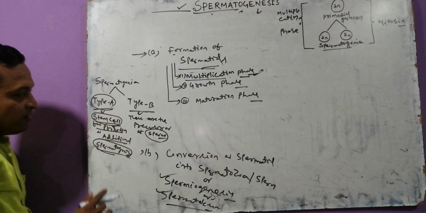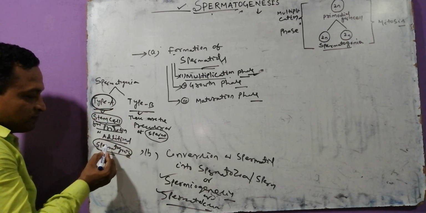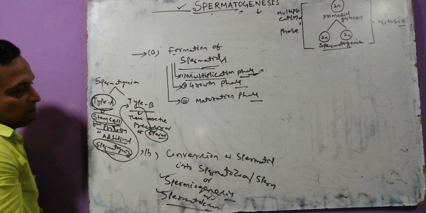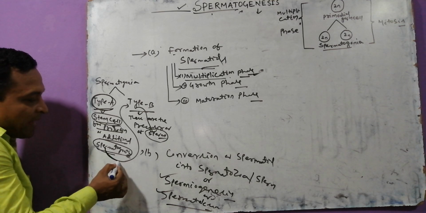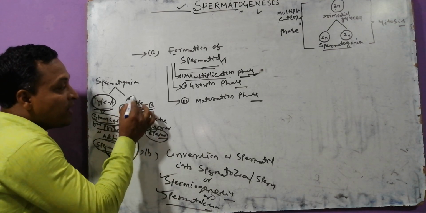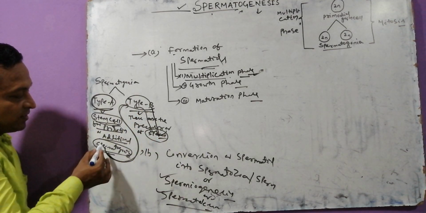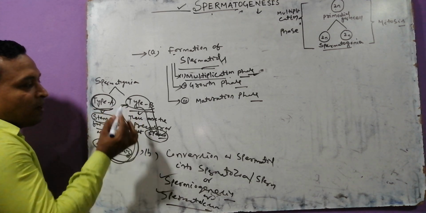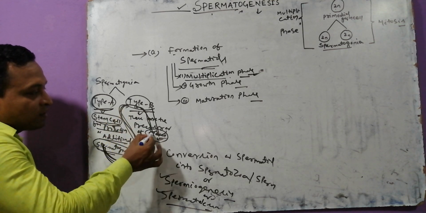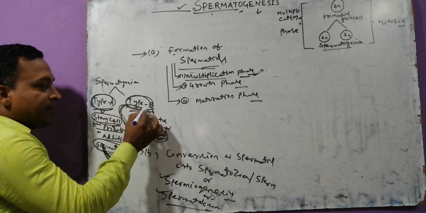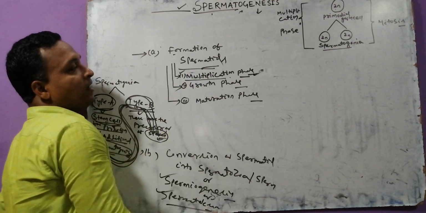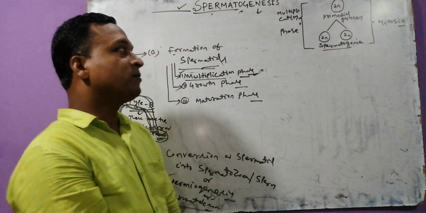Try to understand. Type A spermatogonia produce type B spermatogonia and type B spermatogonia produce sperm. That means type A indirectly helps in sperm production, but type B directly produces the sperm. So type A indirectly helps in the production of the sperm, and type B directly produces the sperm. This is all about the multiplication phase, which involves mitosis.